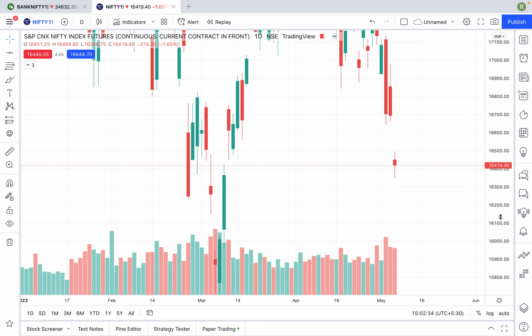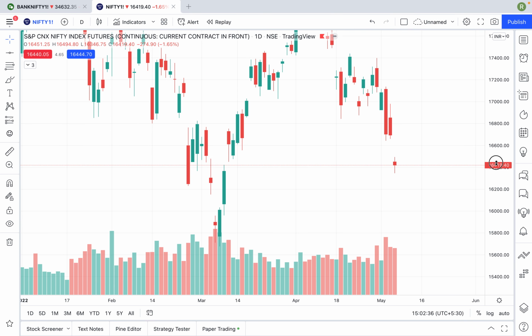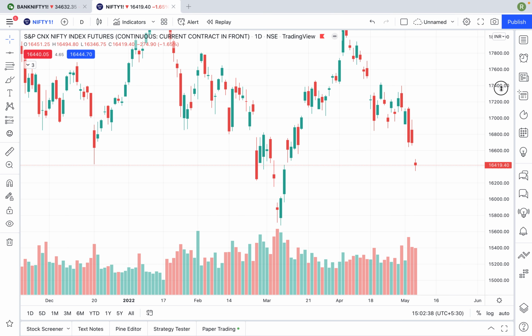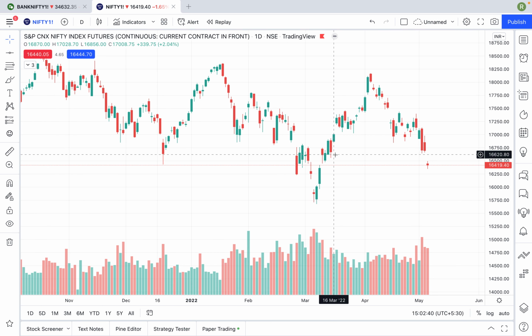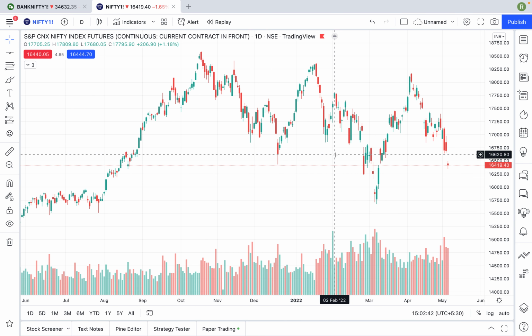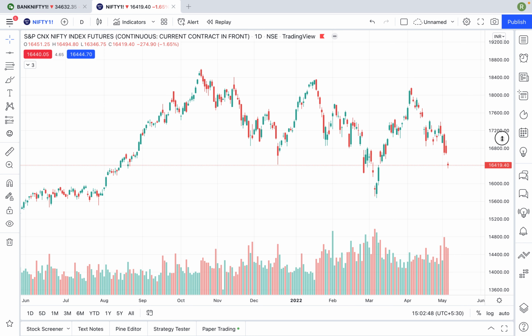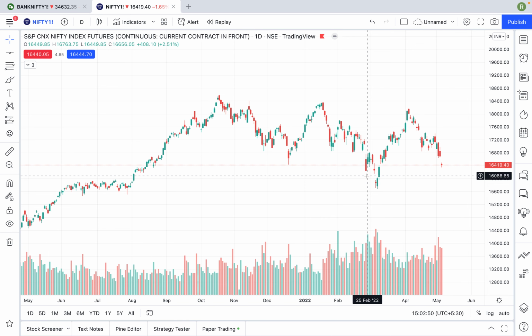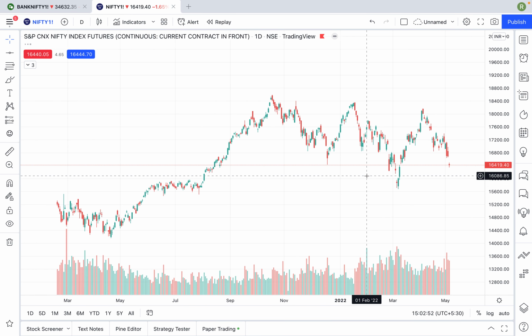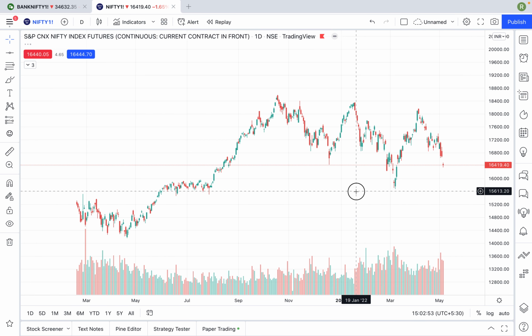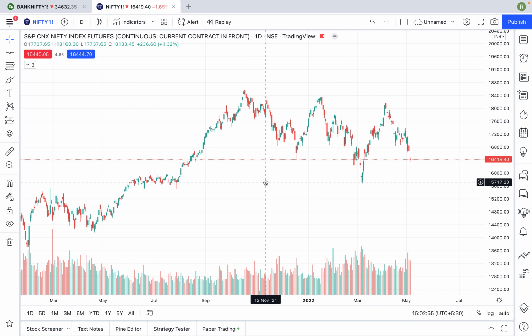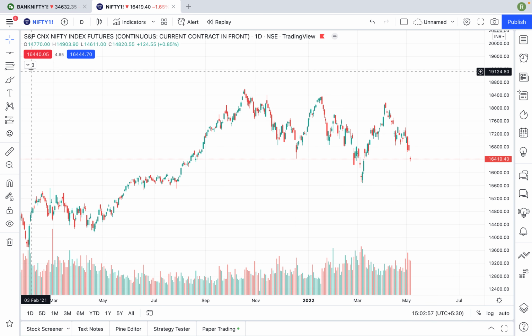So the volume chart is very, very important to understand which volumes are holding on which level, and whether call sellers or put sellers are taking a play. So this is basically on a 1 day candle. Now we'll go and understand how to analyze the basic price action here.